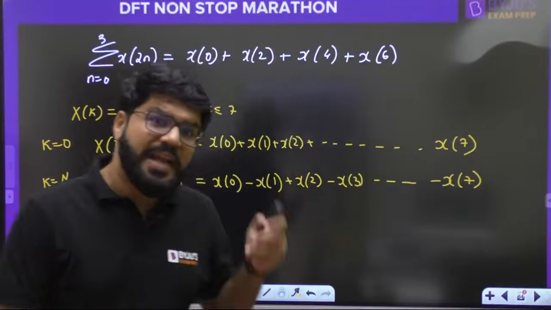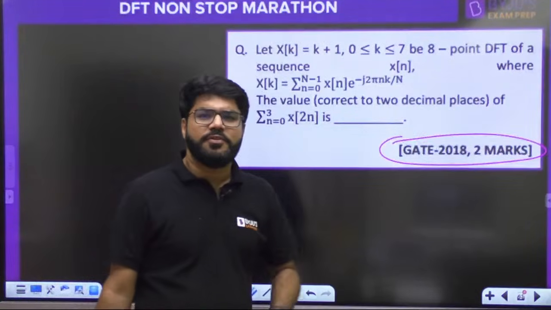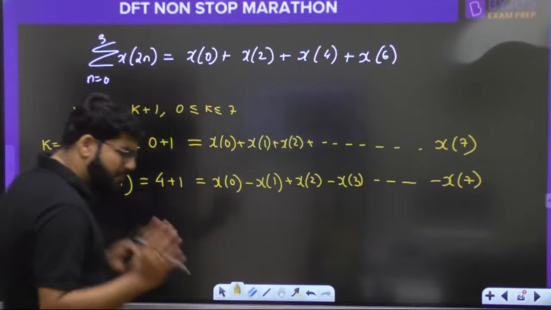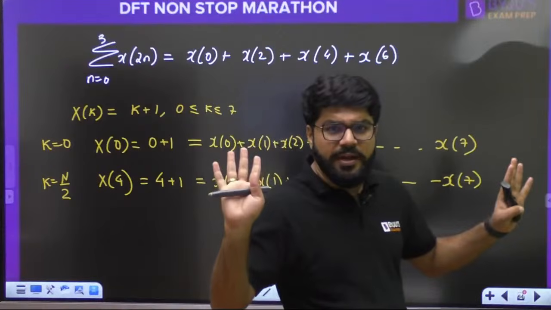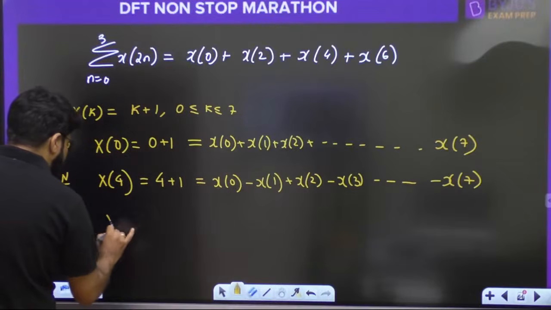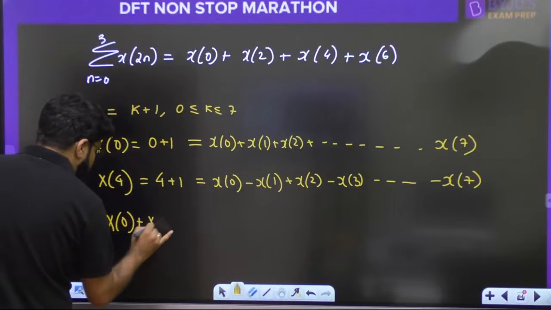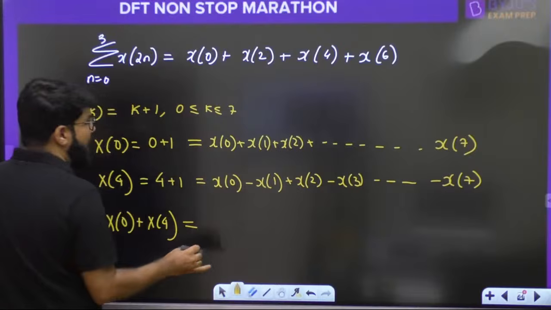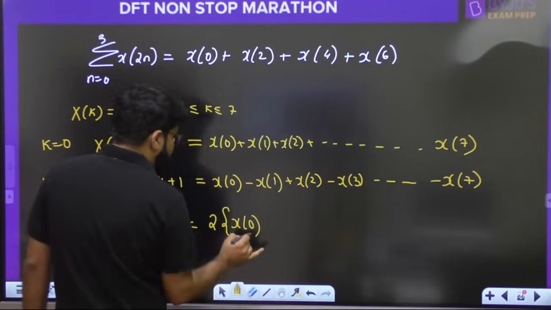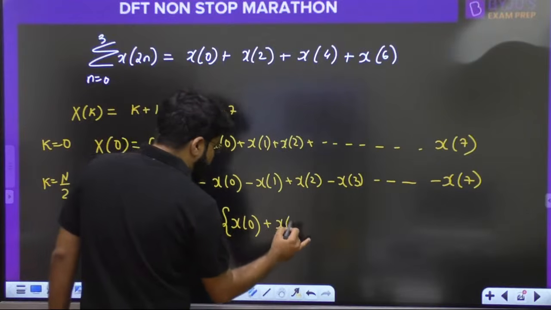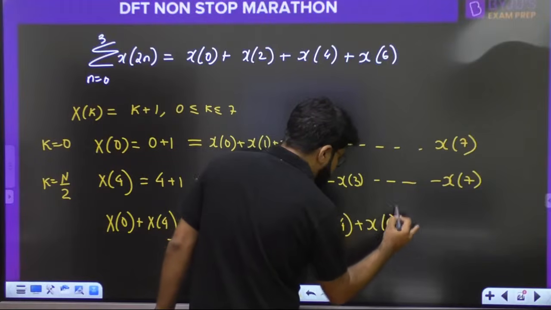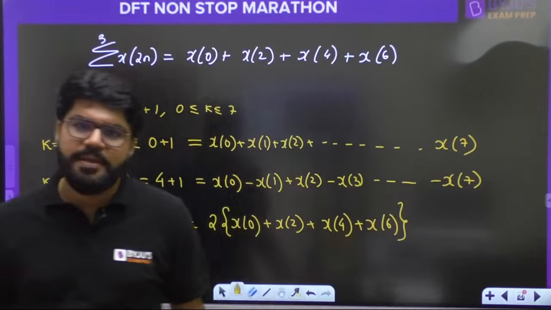This is the simplest approach, and again I am telling you, you will find a very lengthy solution for this question in many of the books. This is the simplest solution, 2-line answer I told you. By our very famous property, the first ordinate and the central ordinate. So when I add them, okay, just add. When you add, all the odd points will cancel and all the even samples will be doubled. Okay, x0 plus x0, then x2 plus x2, then x4 plus x4, then x6 plus x6. Simple question and simple approach.